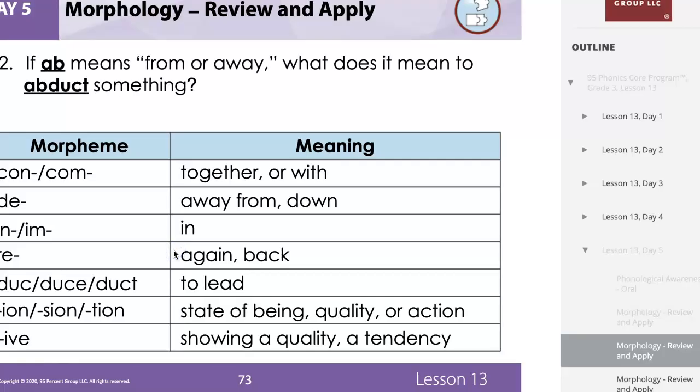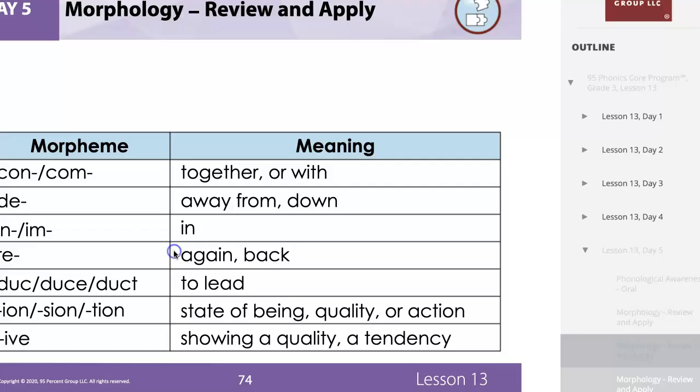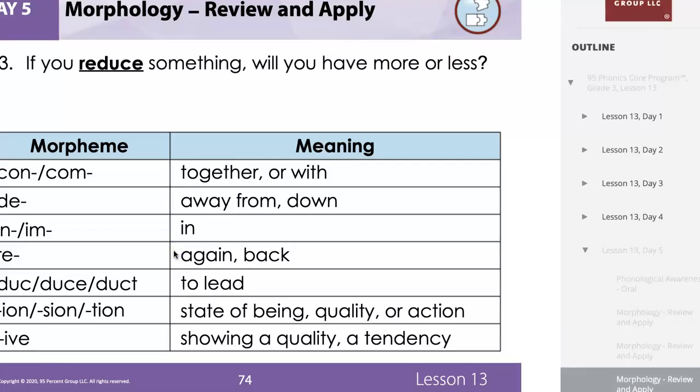If ab means from or away, what does abduct mean? It means you're going to what? You're going to lead something away. Good job. And just a little information, if a child is abducted, it is taken away or it is led away from their parents. Abduct. Let's take a look right here.